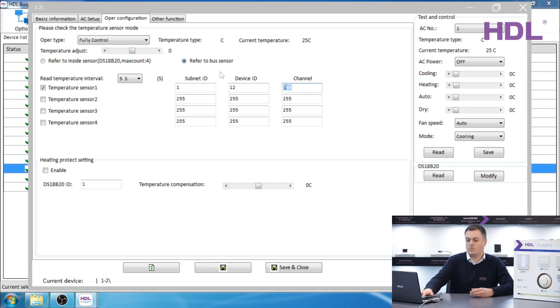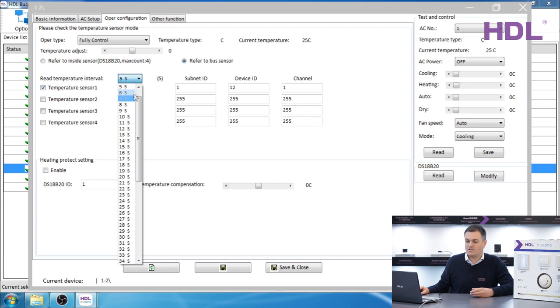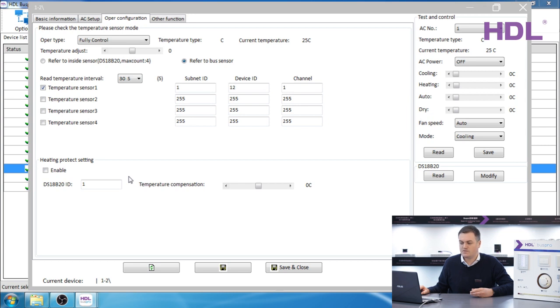The channel is 1 in the DLP. It will read every 5 seconds, but you can change this to reduce the amount of data on the bus. For example, 30 seconds.